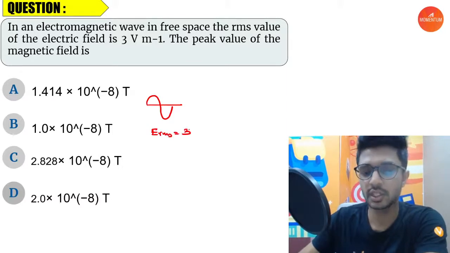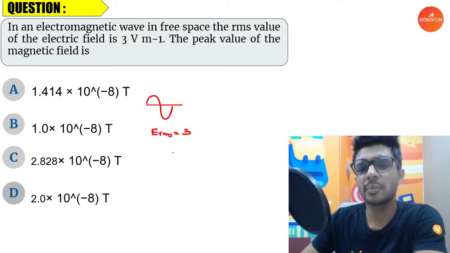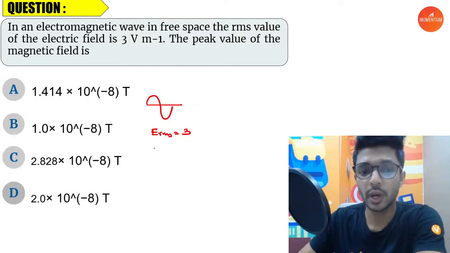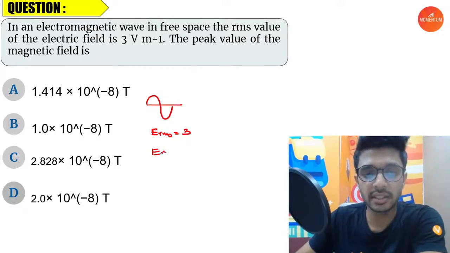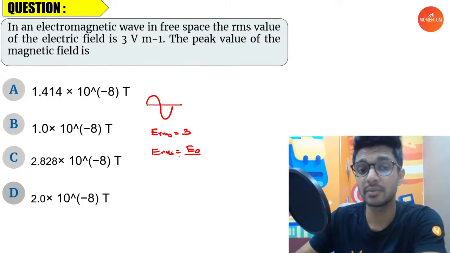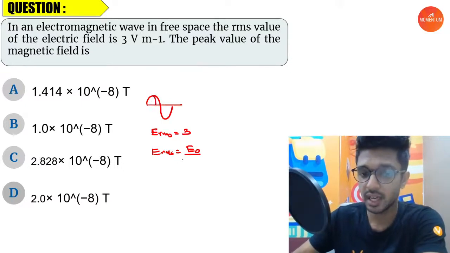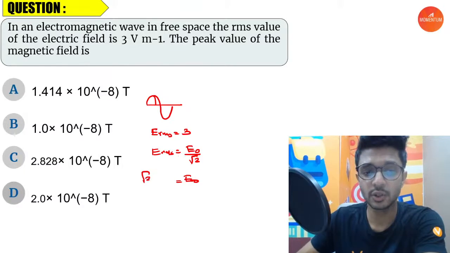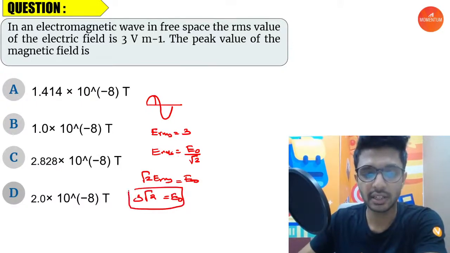So E RMS is equal to 3. How can we find the peak value of the electric field? Now you have to know the relationship between RMS and the peak value. E RMS is calculated as E naught, the maximum value of the wave, divided by root 2. So if you want the maximum value of the electric field, that is root 2 times E RMS. That is root 2 times 3. So E naught, the maximum value of the electric field, we got it.